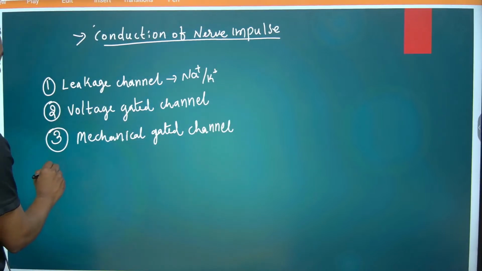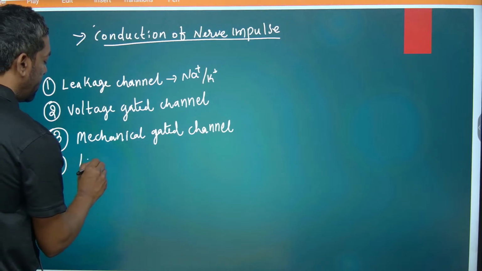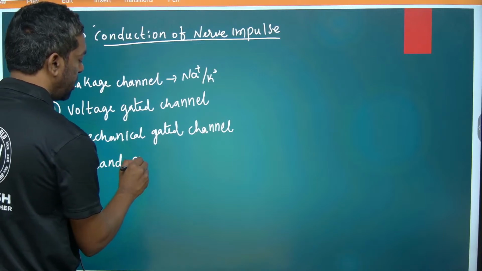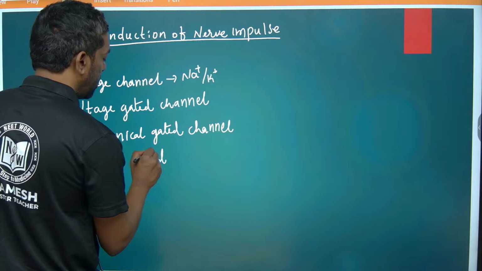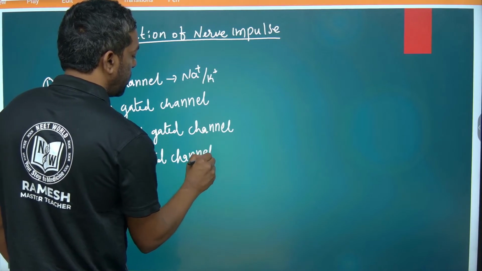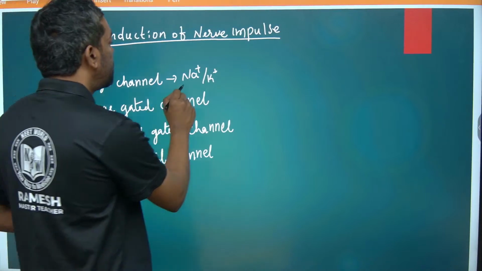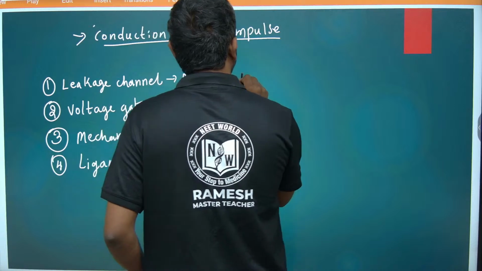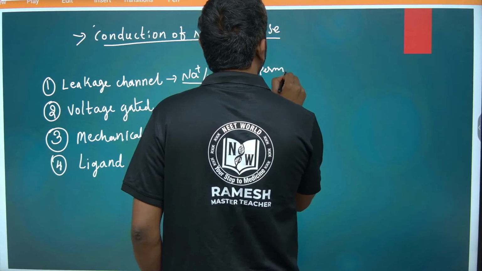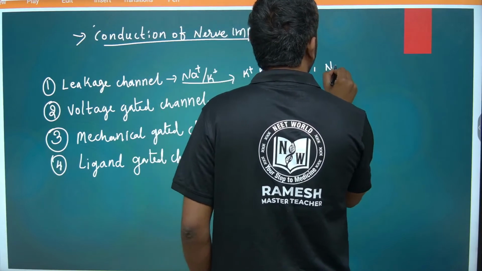Fourth one is the chemically gated channel, meaning ligand gated channel. Coming to the leakage channel, potassium is permeable through the channel and sodium is impermeable through the channel.